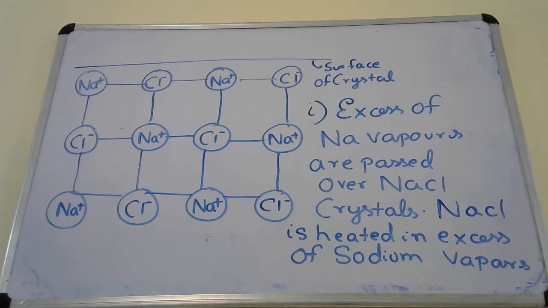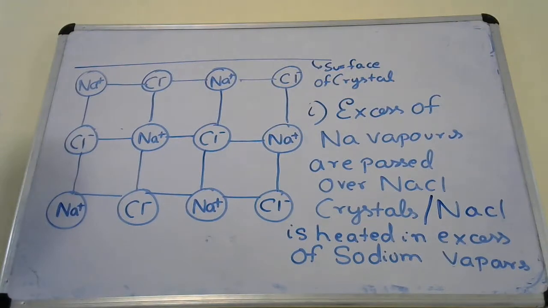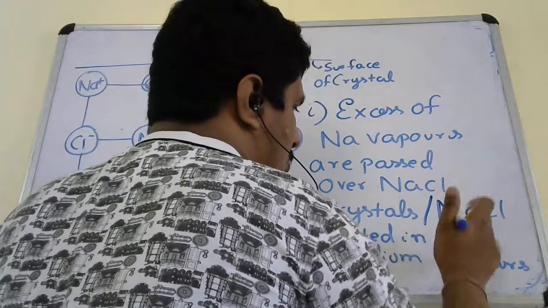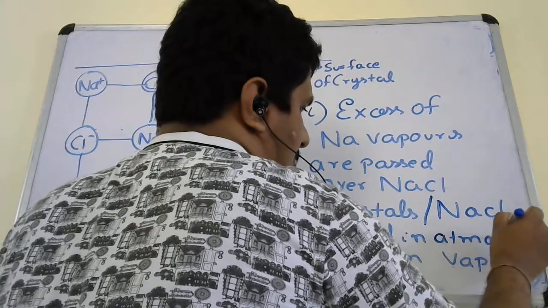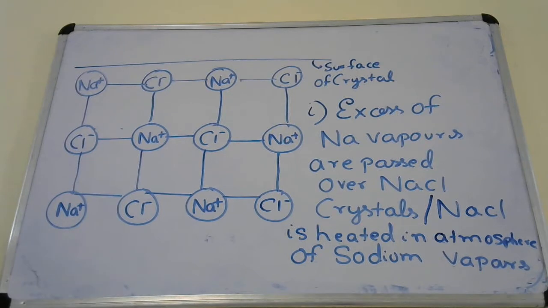Or you can say NaCl is heated in the excess of sodium vapor, or in the atmosphere of sodium vapors. The meaning of both statements is the same. So when NaCl crystal is heated in the atmosphere of sodium vapors, what will happen?